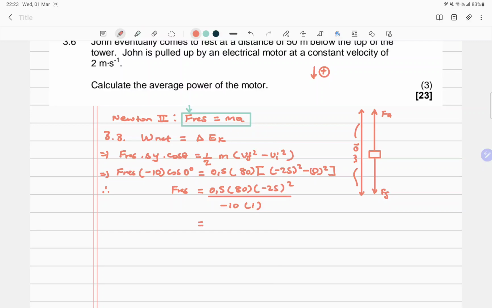Okay, let's find our resultant force here. So we've got 0,5 into 80 into 25 squared, divide by 10. So this is basically minus 2,500 newtons. Okay, but as you can see that this was directed upwards, so we can just say 2,500 newtons up. Okay, that's what is important.